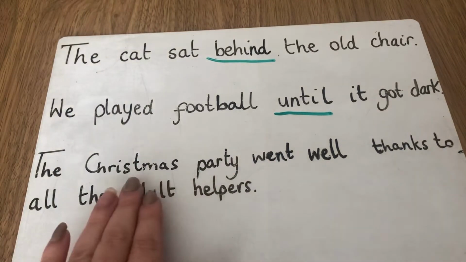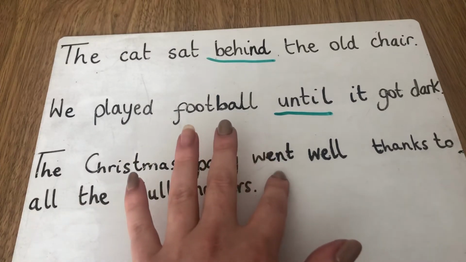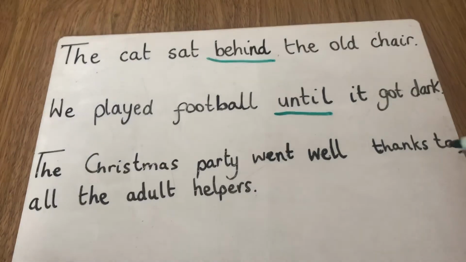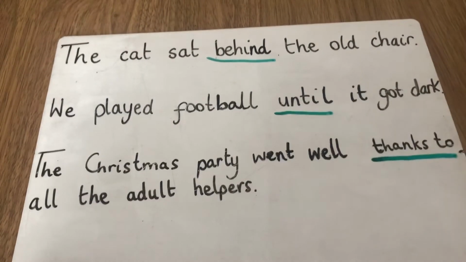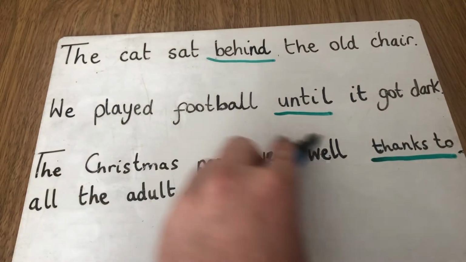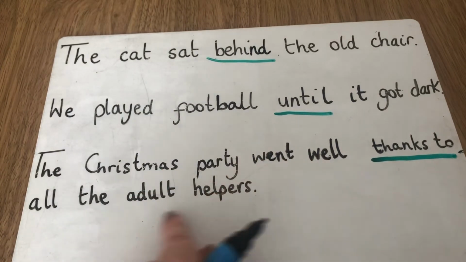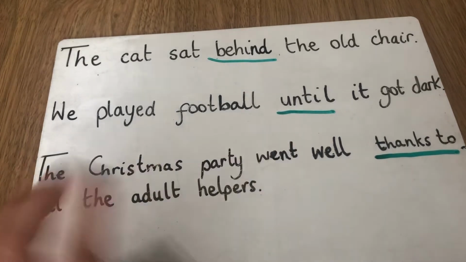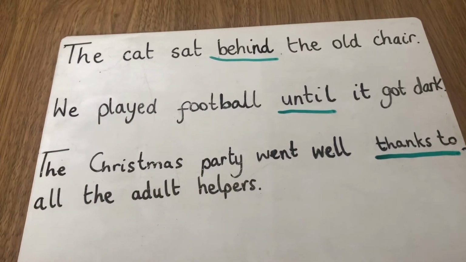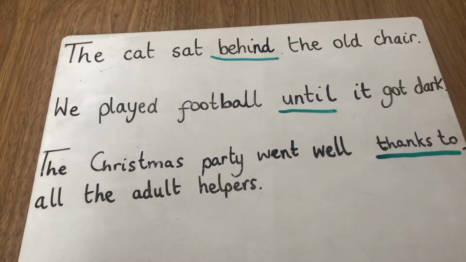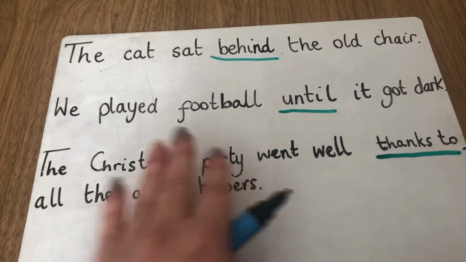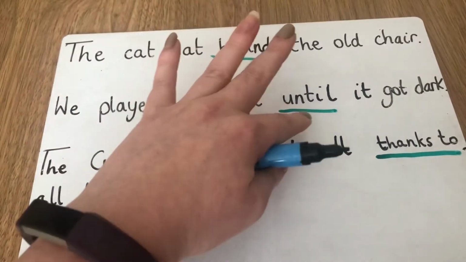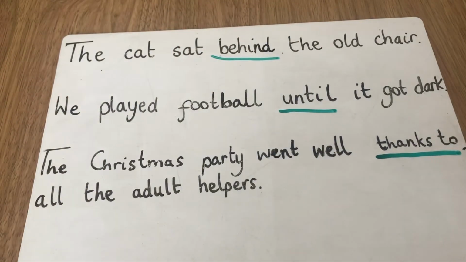We know the main subject here is that the Christmas party went well. So there's a Christmas party and it went well. This leads us to know that this is our cause preposition, because the Christmas party only went well thanks to these adult helpers. If the adult helpers didn't help, the Christmas party would not have gone to plan. So we've got place, we've got time, and we've got cause.